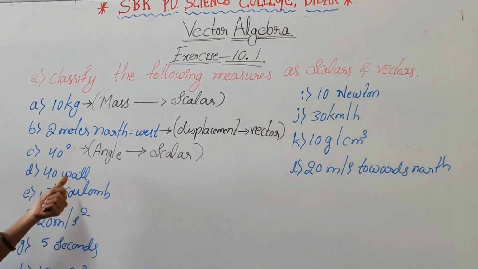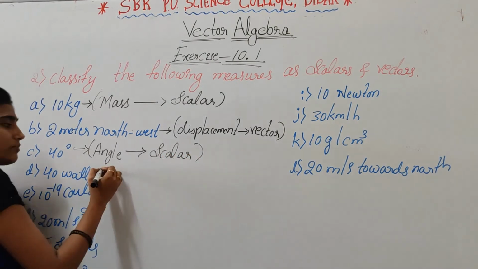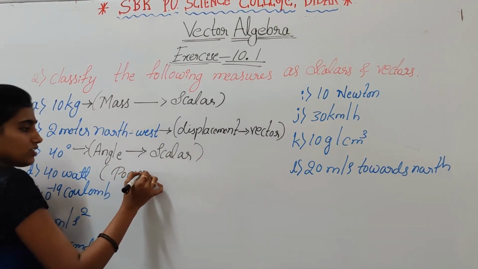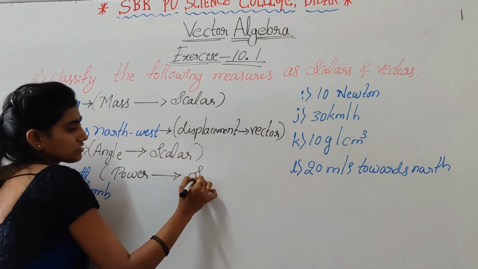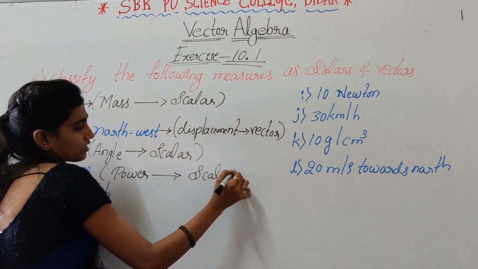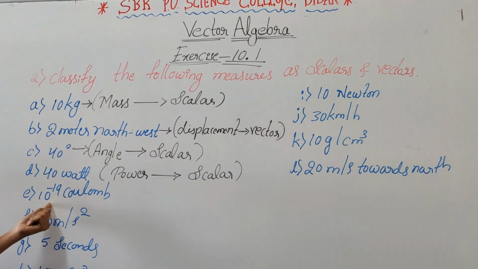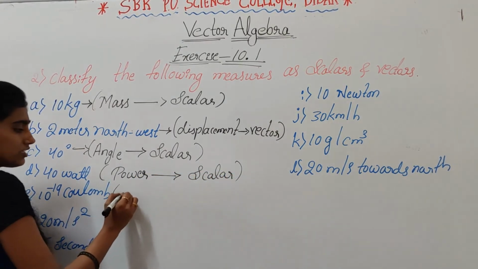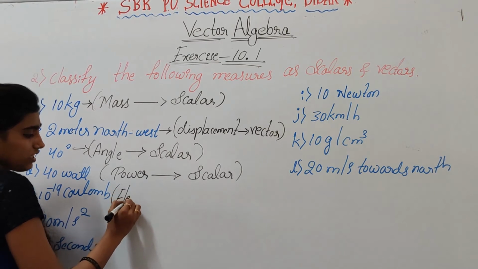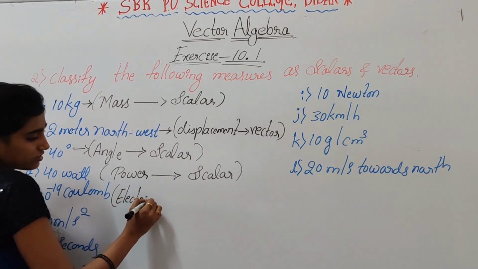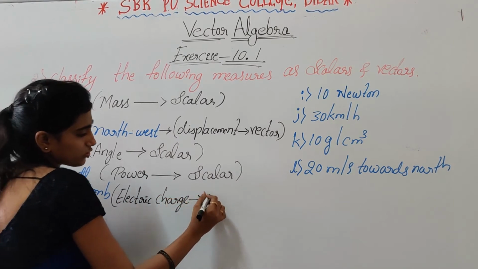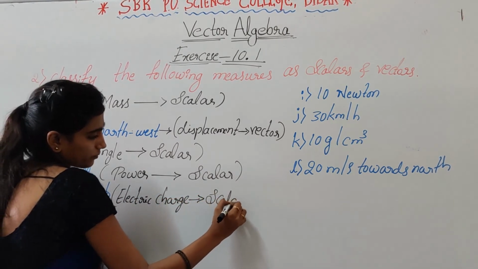And the next one, 40 watt. Watt means power. Power is a scalar quantity. The next one, 10 to the power of minus 19 coulomb. Coulomb means charge. Electric charge is also a scalar quantity.